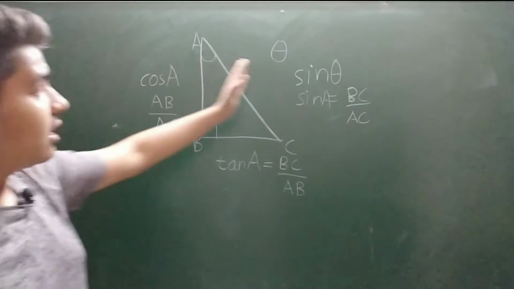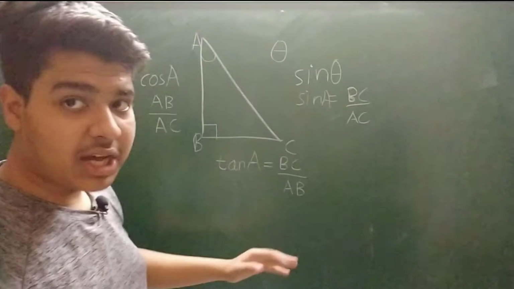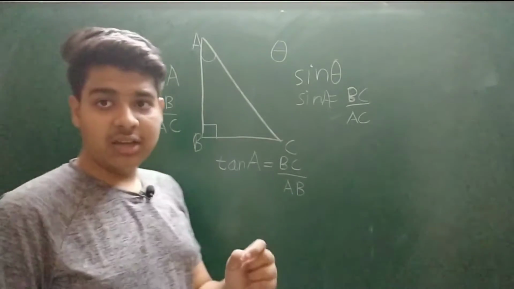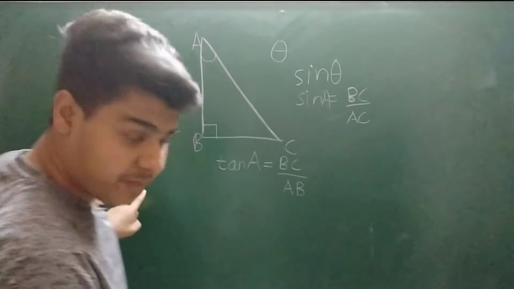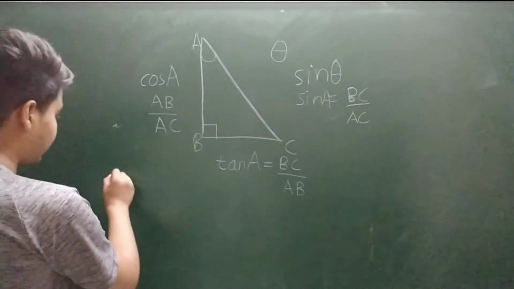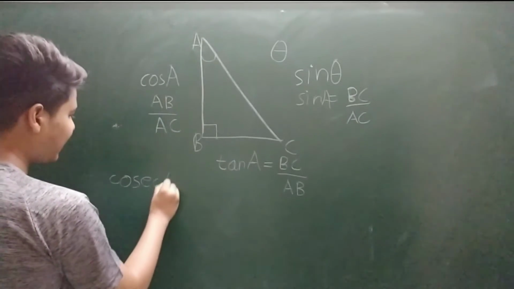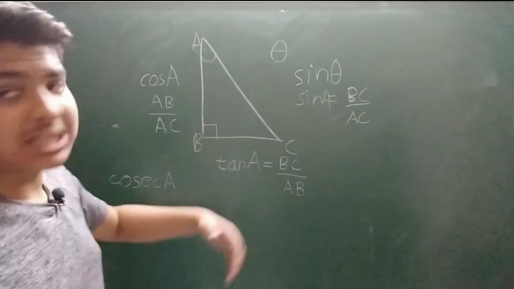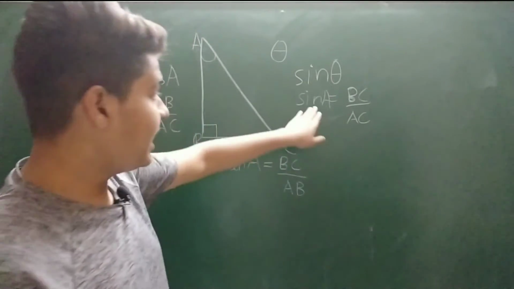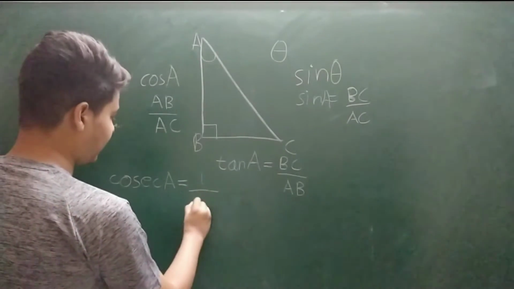Now these three are our main trigonometric functions upon which our other three depend. The other three, which is called cosec, I am writing it out here. Cosec A. Cosec of an angle is the reciprocal of its sine. Sine we have out here, you can write it as cosec A is equal to 1 by sine A.